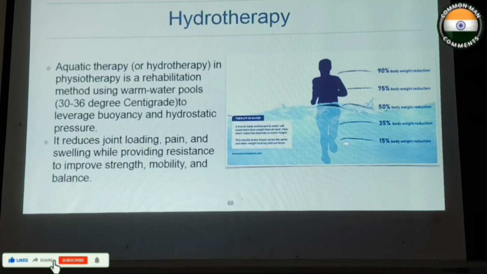So if it is immersed to this level, we get 15% body weight reduction. If it is still thigh, that is 35%. If it is still waist, 50%. If it is still chest, 75%. And if it is still neck, it is 90% weight reduction.